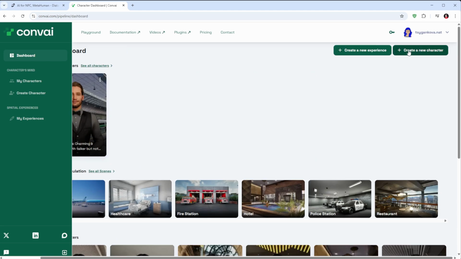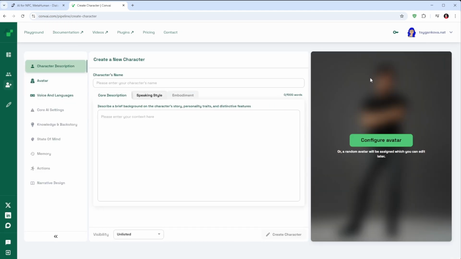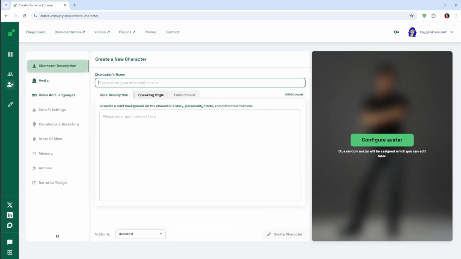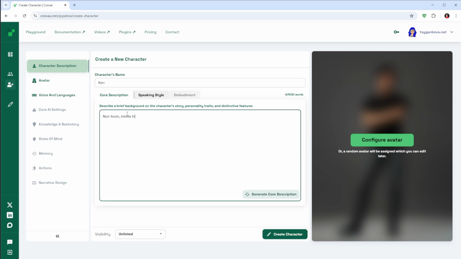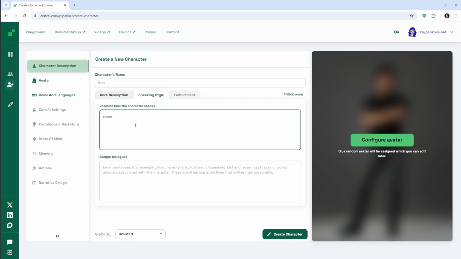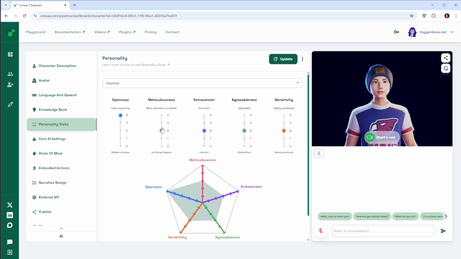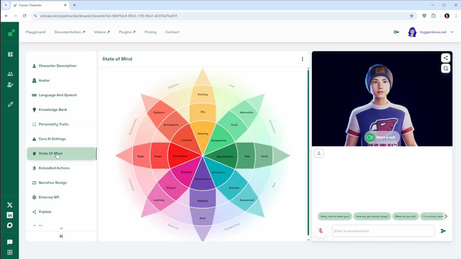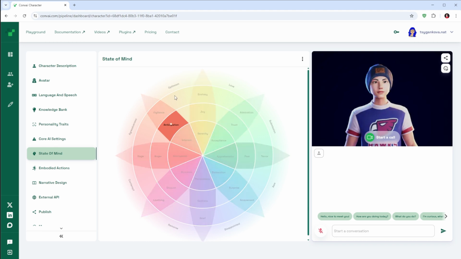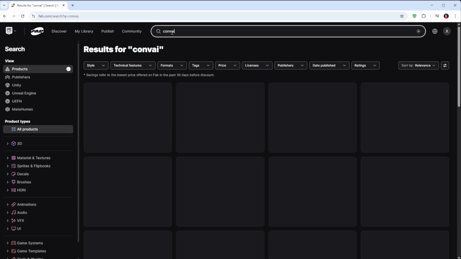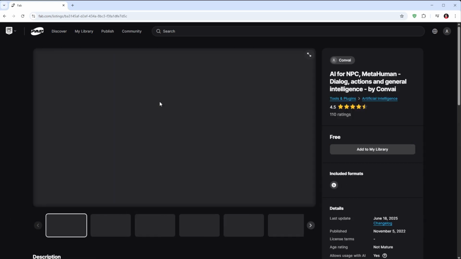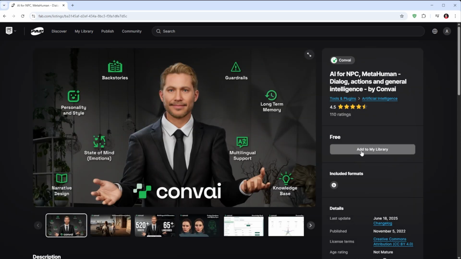I create a new character, come up with a name for it, and make a detailed description of its personality. Then go to his psychological portrait section and a state of mind picture. After the portrait is done, I continue in Unreal Engine to put it all together with our 3D model.